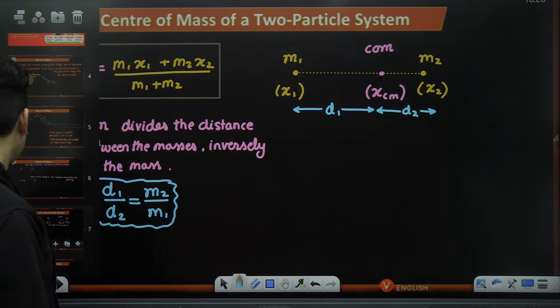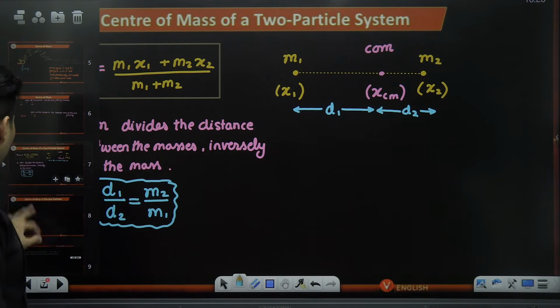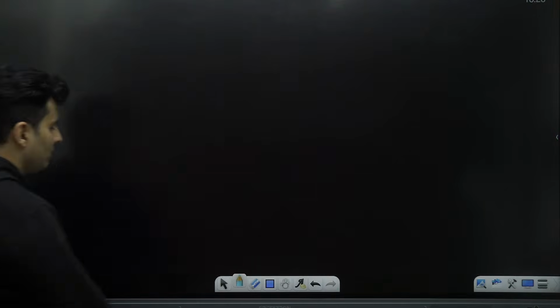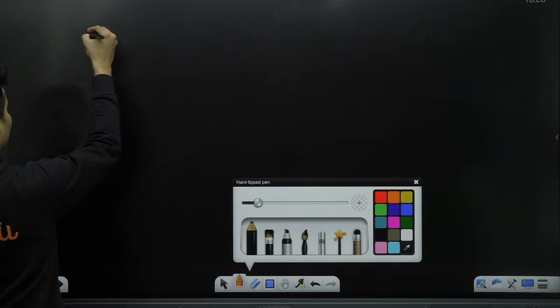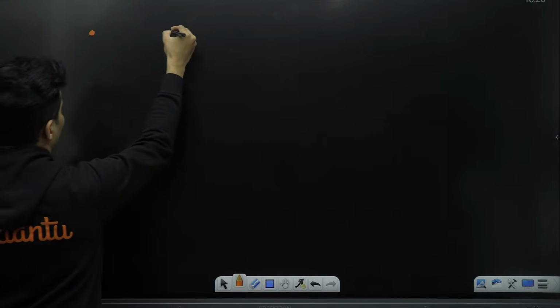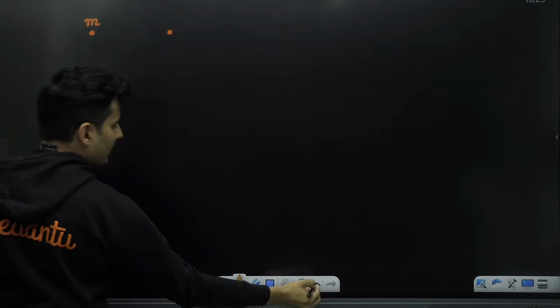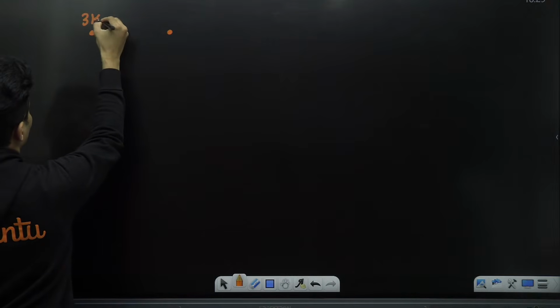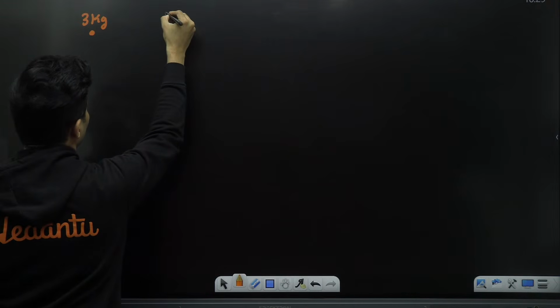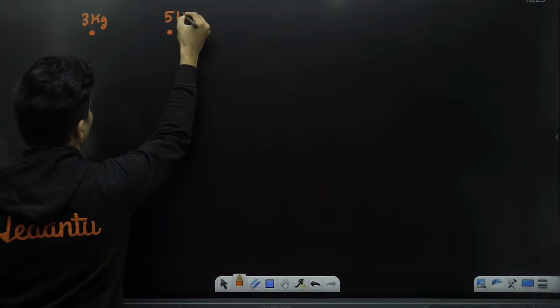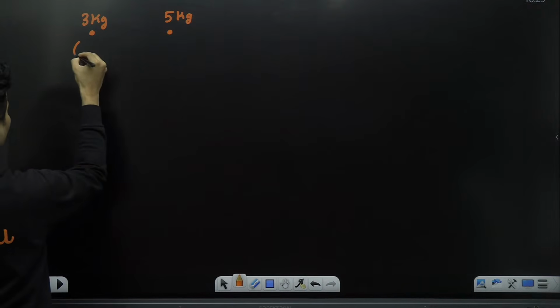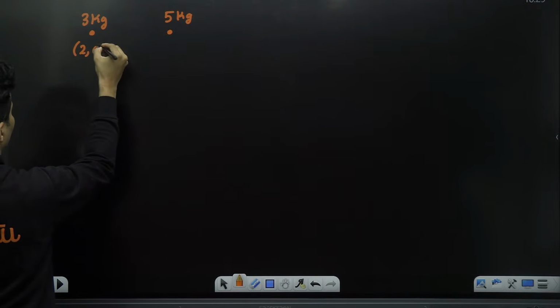Great. Now, let me show you some examples on this. Say there is one mass here, there is one mass here. Let's say this is 3 kg, and let's say this is 5 kg. Let's say this coordinate is 2, 0.